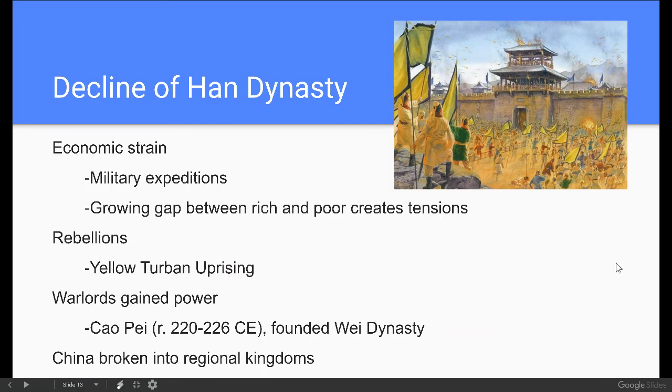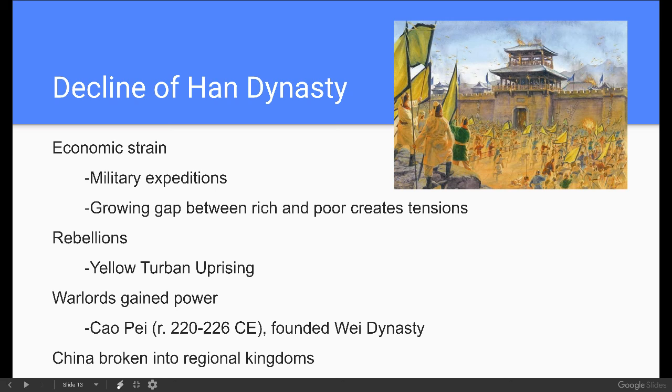Now, again, we have the decline of our Han dynasty. We get a major economic strain for the Han. A lot of military expeditions in order to maintain and conquer all of that territory that we just saw on the map. And a growing gap between the rich and the poor creates a lot of tensions, which are going to spring up into rebellions in China.